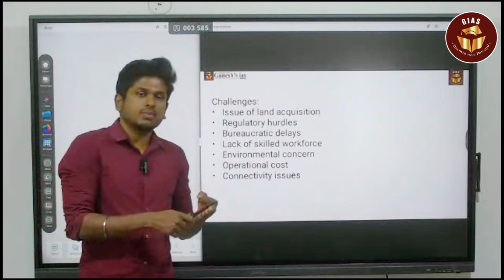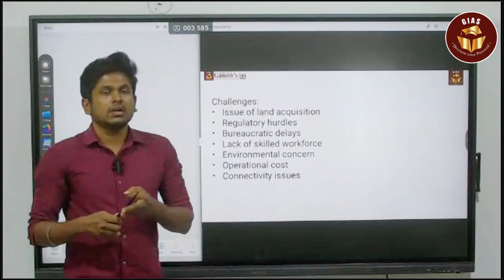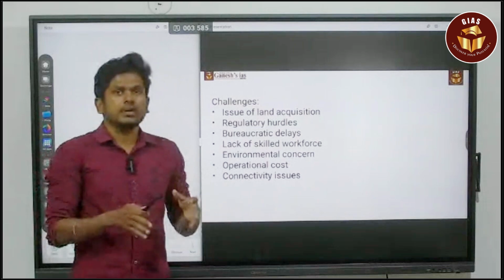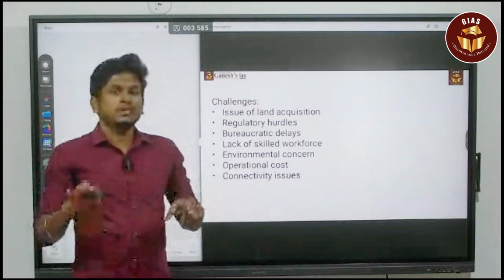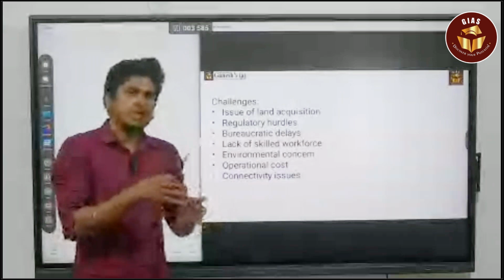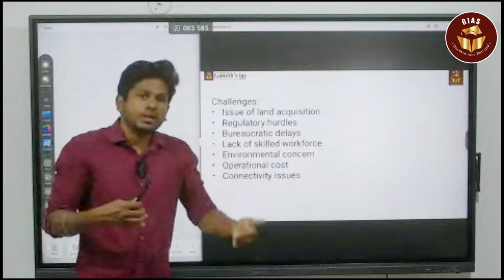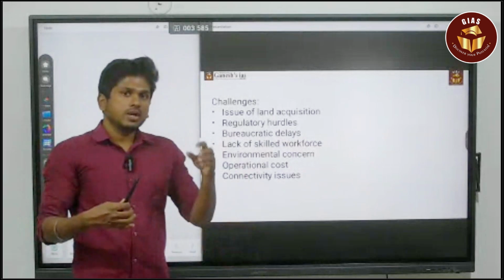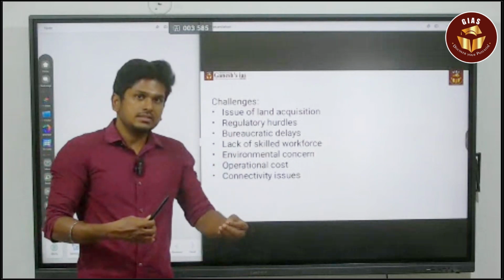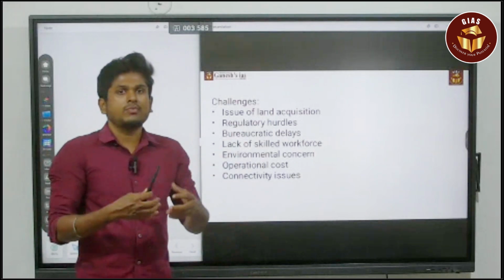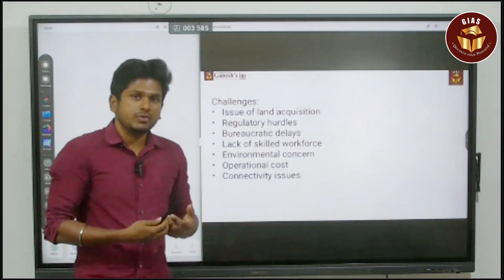But when it comes to textiles and apparel, it is something different. When it comes to pharma, the skill need is different. There is a huge skill gap between industrial needs and what the education system is providing. So that is also a major issue. Even though you are constructing the SEZ, there is the issue of who is going to be employed in that region. If you have unskilled labor, how will industries be constructed there, and how will they make a profit or produce products? That is the major concern, the lack of a skilled labor force.